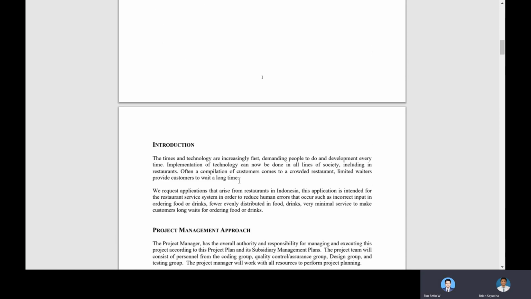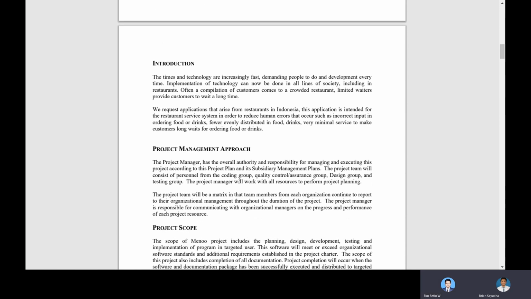So first, the introduction. Systems and technology are increasing fast, demanding people to do development every time. Implementation of technology can be done in all lines of society, including restaurants. Often, customers come to a crowded restaurant with limited waiters, and have to wait a long time. So we request an application that arises from restaurants in Indonesia.